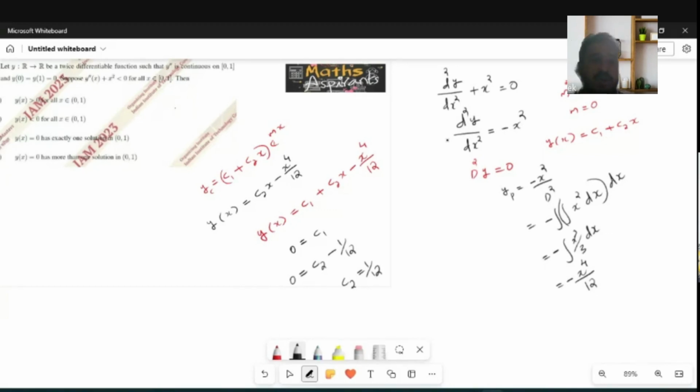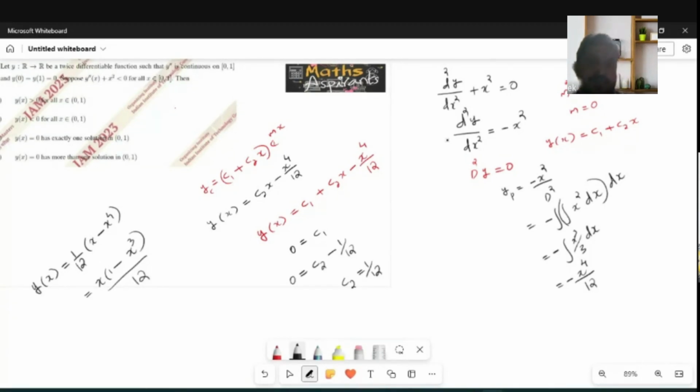So y of x is equal to 1 by 12 into (x minus x raised to 4). If you take x as common, that is x into (1 minus x cube) by 12.